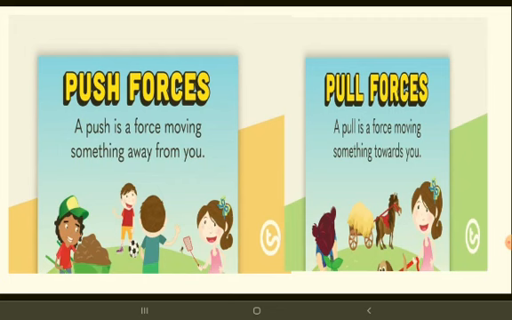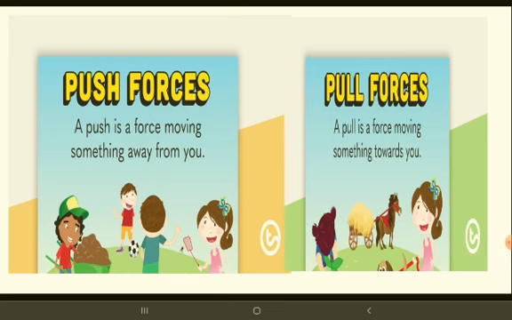Then what is the difference, children? Yes, push and pull both are force, but the difference is in the direction in which it is applied. If the force is applied in the direction of motion of the particle, then we call it a push.